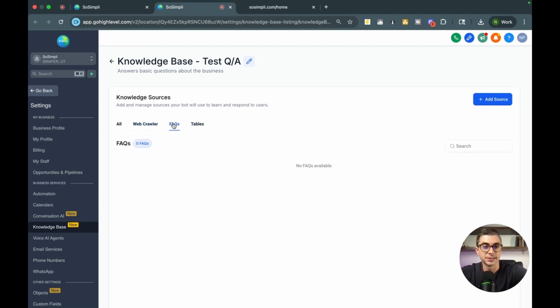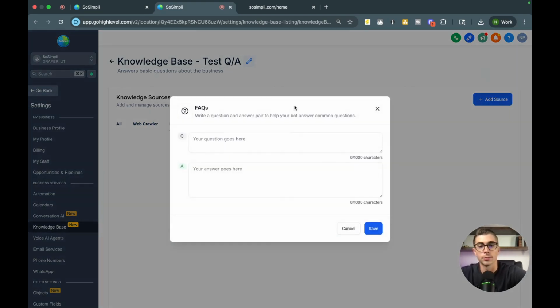The next part of this is the FAQs. FAQs are more manual, and they take a little bit of time because you actually have to input the question and input the answer. What I do is what I have the business owner do when they sign up. I actually have a template that I send over to them, and I just say, hey, either fill this out, or if you already have an FAQ page, go ahead and send that over to me, and I'll copy and paste these manually. Now, you might be wondering, like, Nate, why do I need to do this?